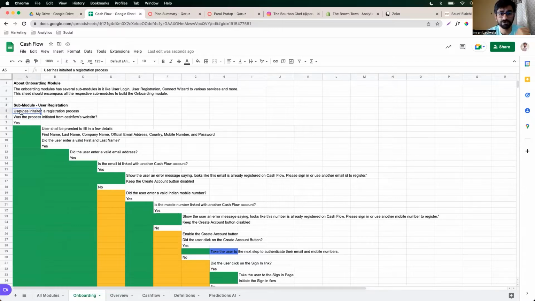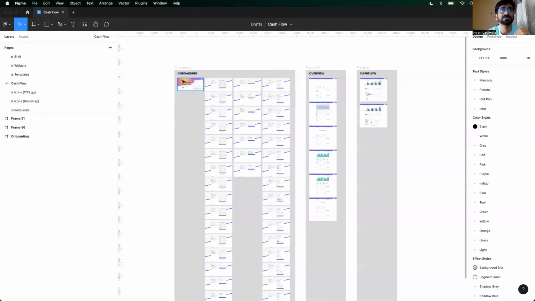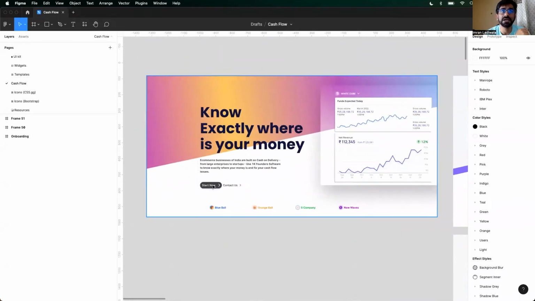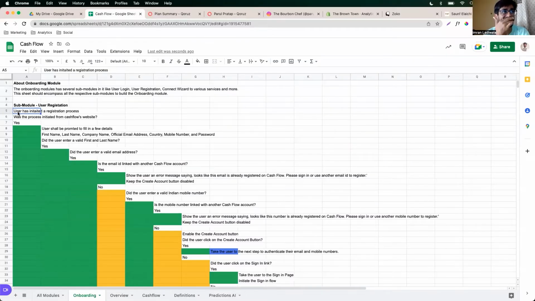All right. So if you saw this thing, all right, this is, let's say, my landing page, and user has clicked on start now, or let's say we have this button sign up over here, or somewhere in the menu or in the footer, the user initiates a sign up process. All right. So that's what I've said. User has initiated a sign up process, registration process. Was the process initiated from the Cashflow website? Yes. And then you write all the yes cases, right?